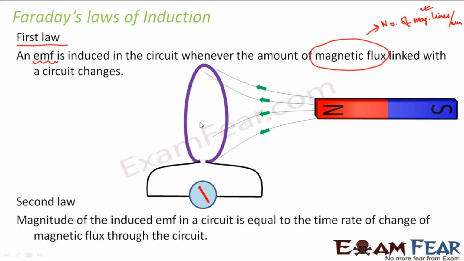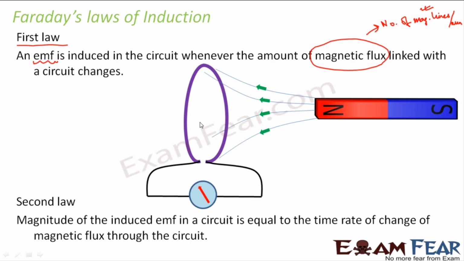So this was the first experiment. What did he do in the second experiment? In the second experiment, he had a current carrying conductor, right? Now that current carrying conductor also produced a magnetic field around itself. So when you bring that current carrying conductor near this coil, the number of magnetic field lines entering the coil increases, so that there is a change in magnetic flux and that results in induced current.